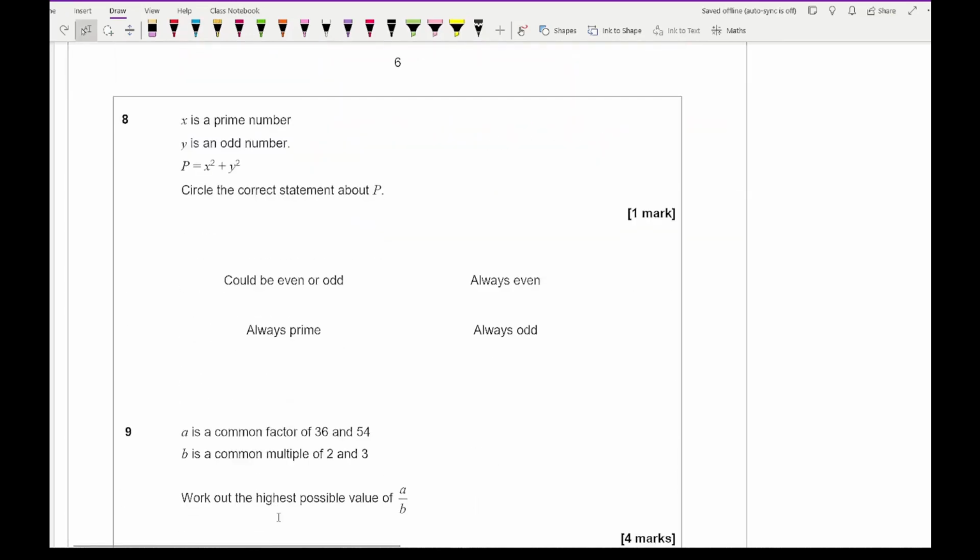Then moving on to question 8, it says that x is a prime number, y is an odd number, p equals x squared plus y squared. Circle the correct statement about p. Well, if x is a prime number, then a prime number squared is either going to be odd or even, because if it's 2, which is the only even prime number, 2 squared is 4, so that's an even number.